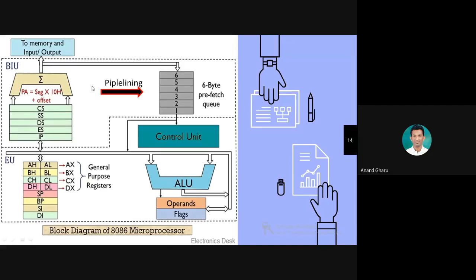I am explaining this diagram again because we are going to see 5-stage pipelining, and in 5-stage pipelining the same procedure is considered.